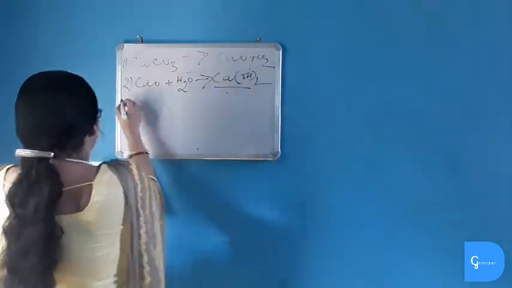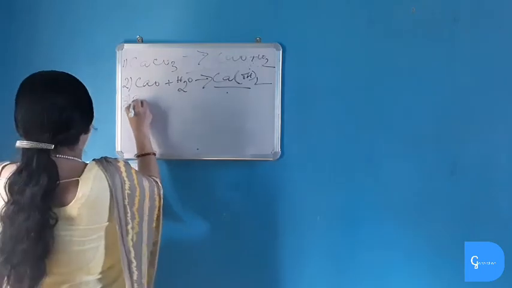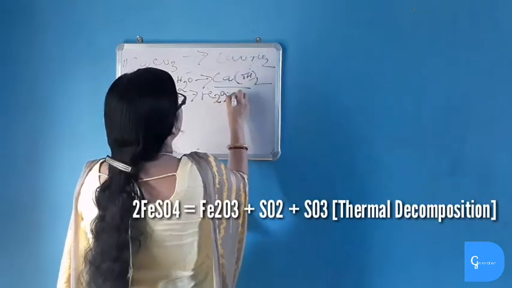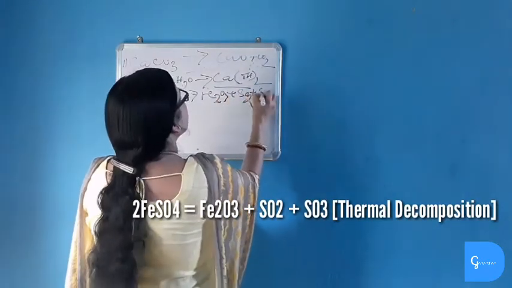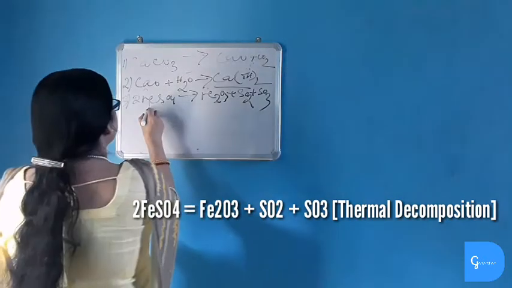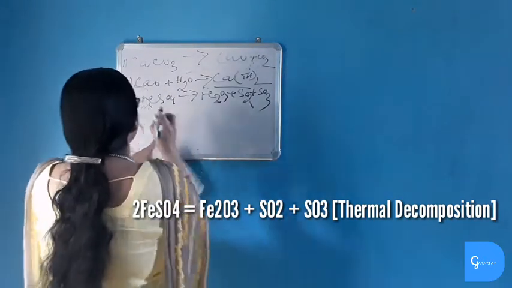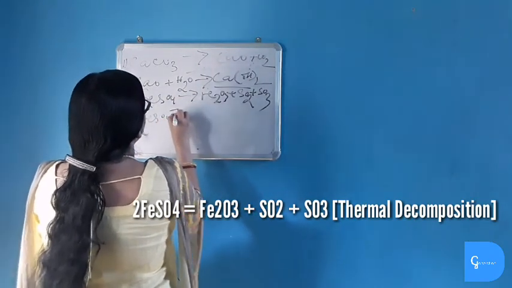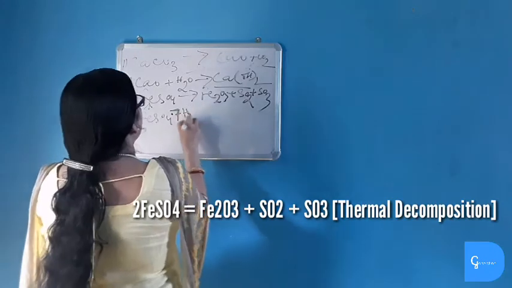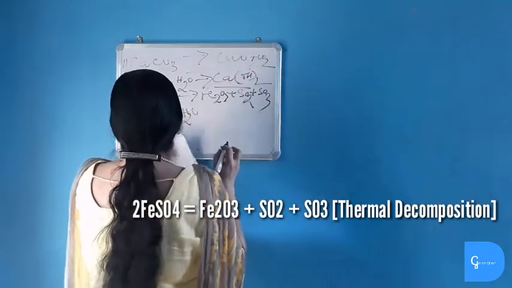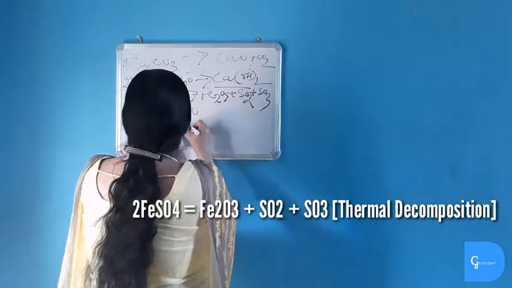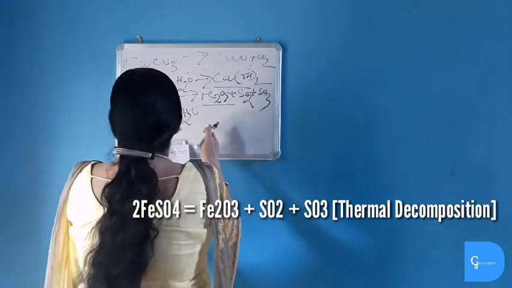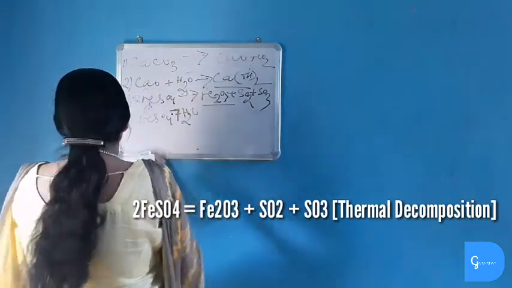Decomposition by heat. And the third one, when ferrous sulfate is heated, ferric oxide plus sulfur dioxide plus sulfur trioxide is given. Ferrous sulfate is green in color because it contains water of crystallization. Actually, the formula of ferrous sulfate is FeSO4·7H2O, heptahydrate. When heated, it first becomes white, from green to white, and then when heated again, it gives red-brown ferric oxide. So what type of reaction is this? This is thermal decomposition. Heat is applied here, so thermal decomposition.